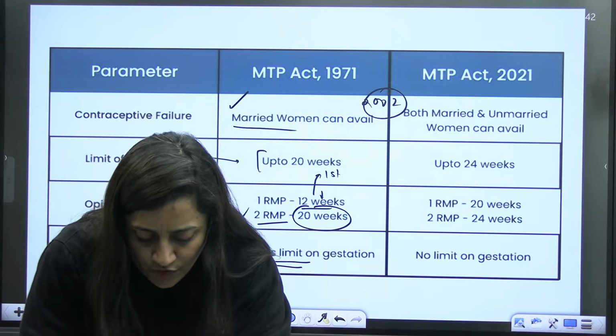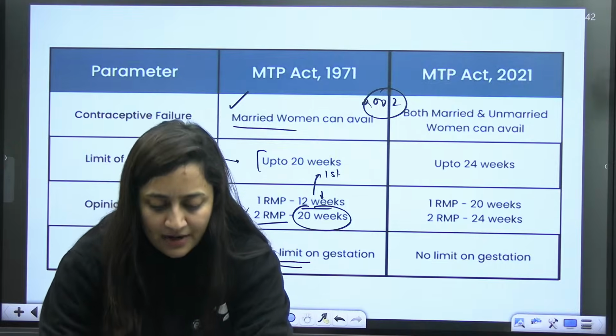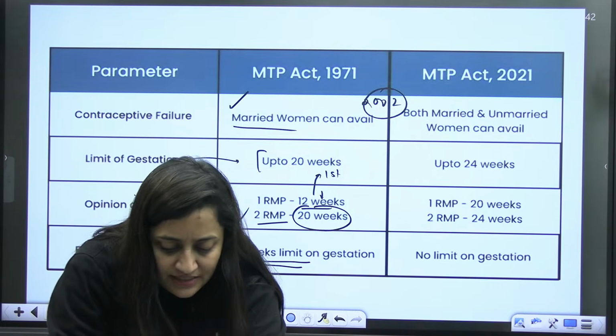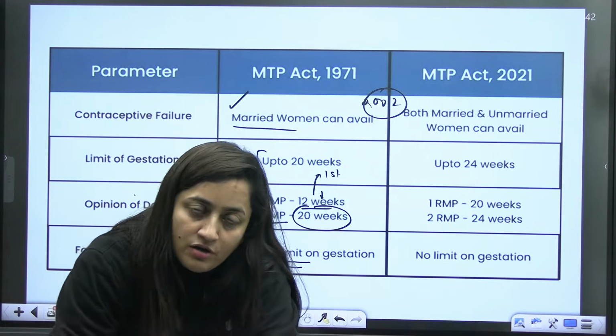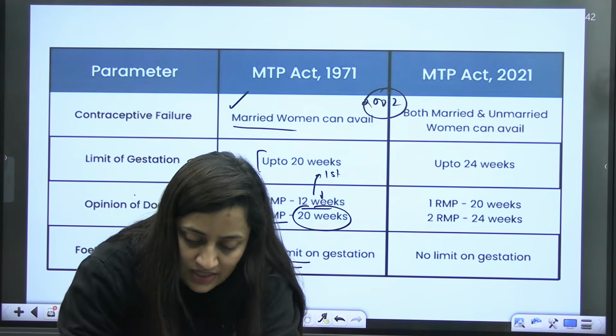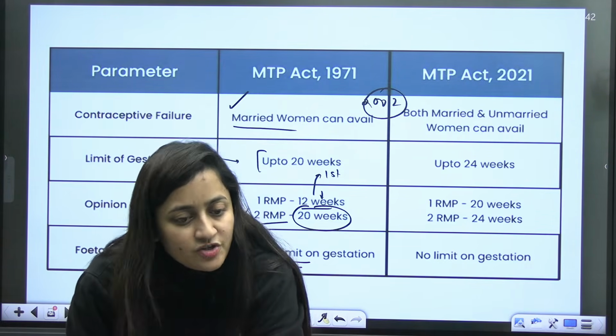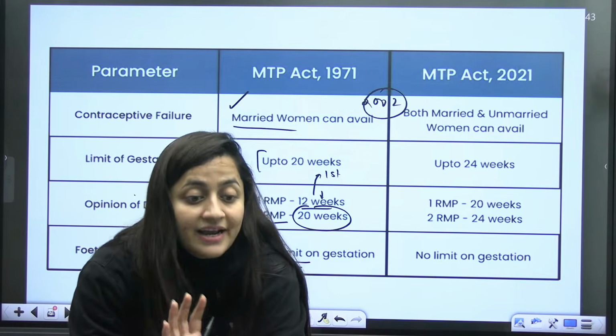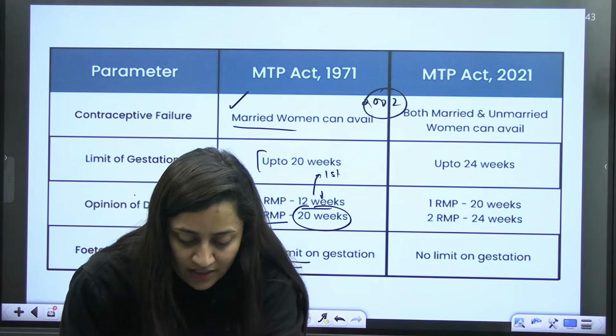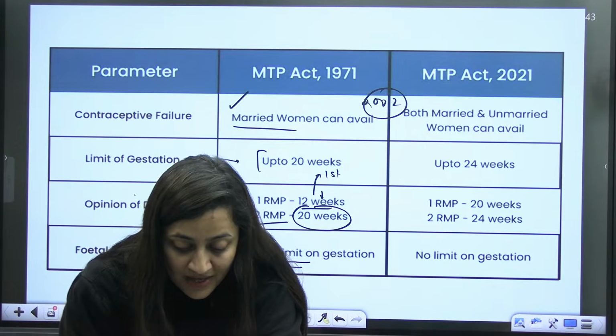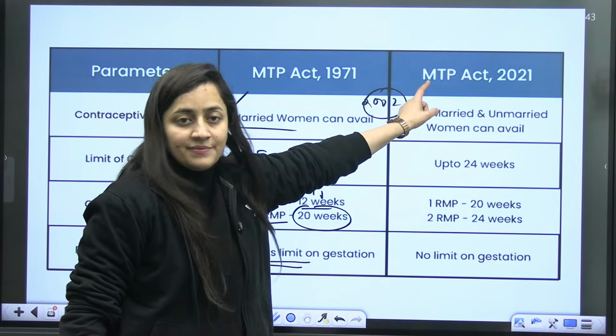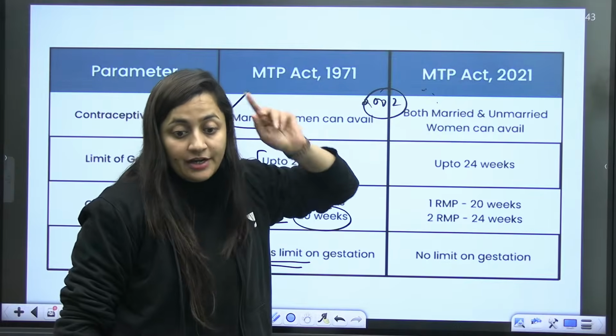So termination was allowed at approved government and private centers. District level committees for the approval and monitoring of these abortion centers were established. Is that clear? The gestation limit was still the same in 2002. It was not even changed. It was still 20 weeks only. Then the major amendment was in 2021.